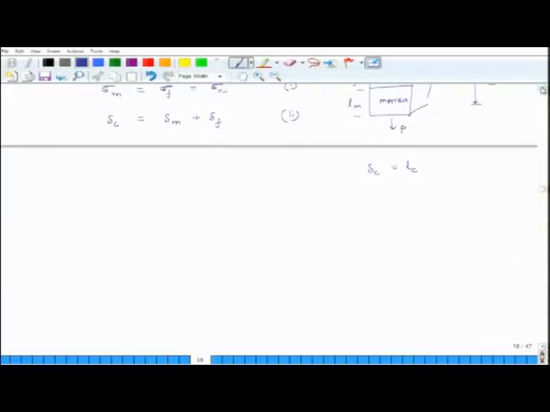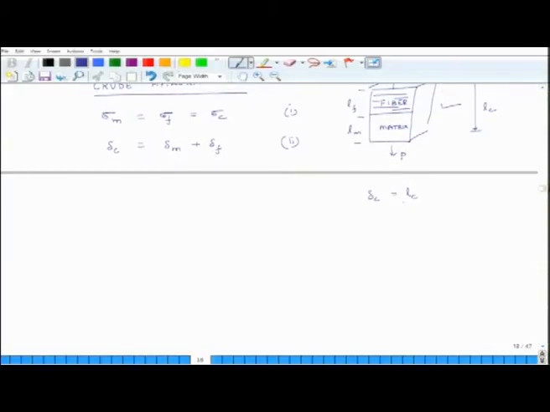So, extension in composite is the length of the composite times the strain in composite in the transverse direction. Similarly, extension in matrix is equal to Lm times epsilon m, and extension of fiber is equal to Lf times epsilon f. I put all these three equations in my second equation.